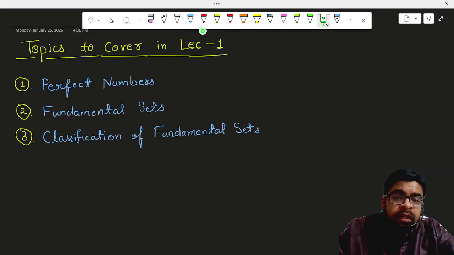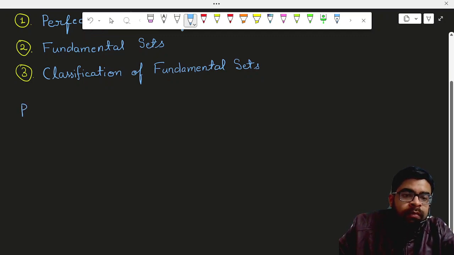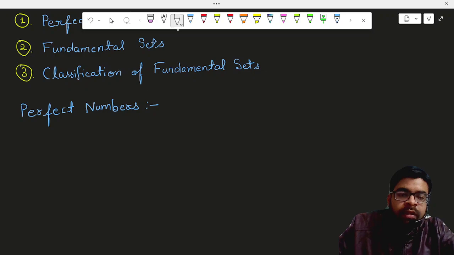And in our first lecture, we will see the topics perfect numbers, fundamental sets, and the classification of fundamental sets. So write down the first heading, which is perfect numbers. Okay, let's write down the definition.